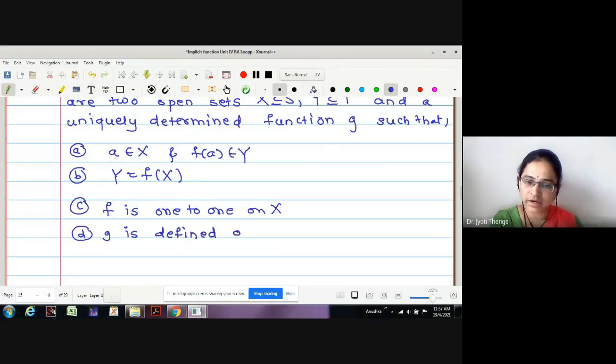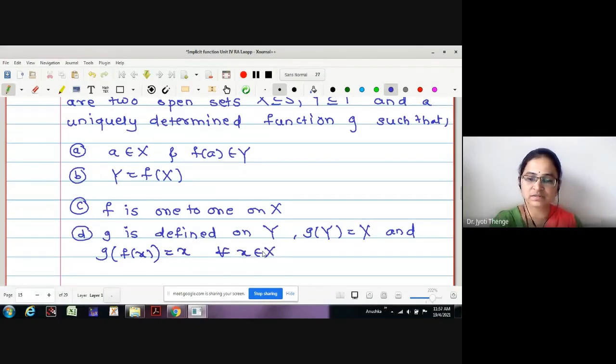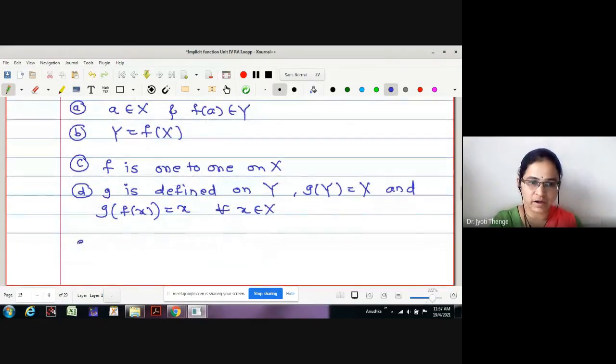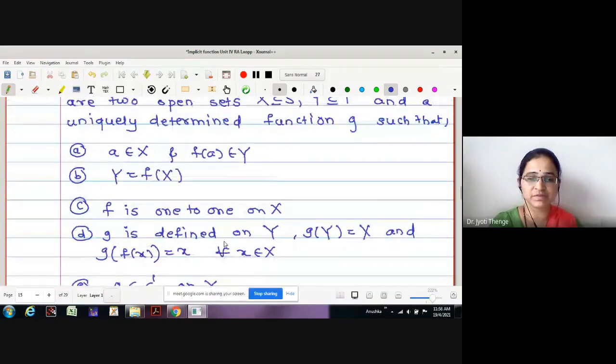G is defined on Y such that G of Y is equal to X, and G of f of X is equal to X for all X in X. And number E, to prove G belongs to C1 on Y. We'll try to understand the statement first. We'll go to the proof later.